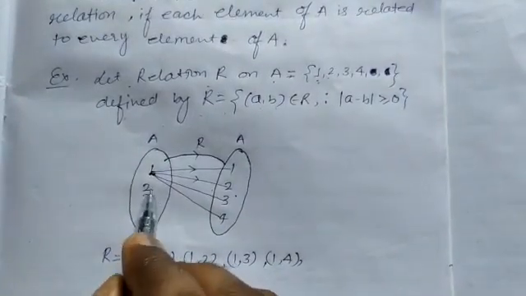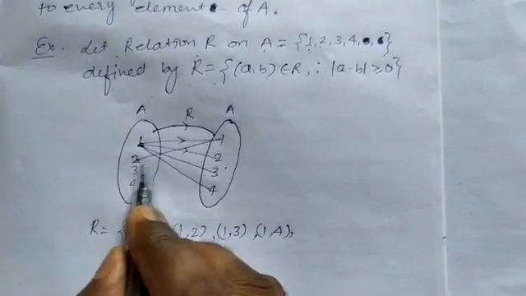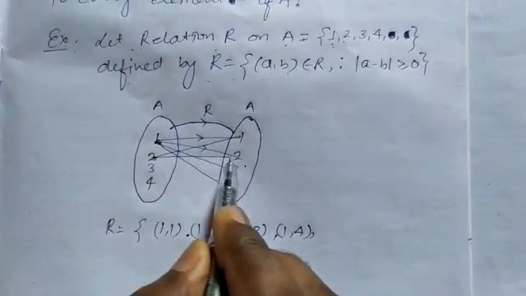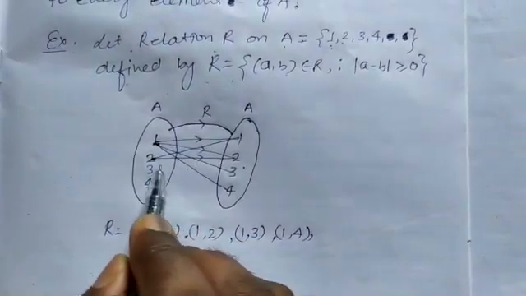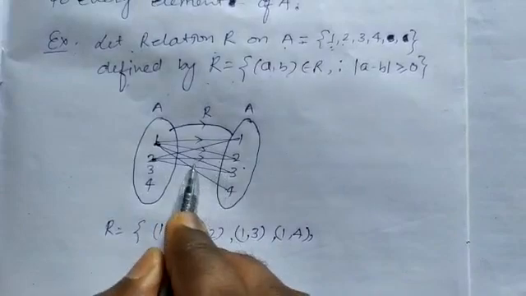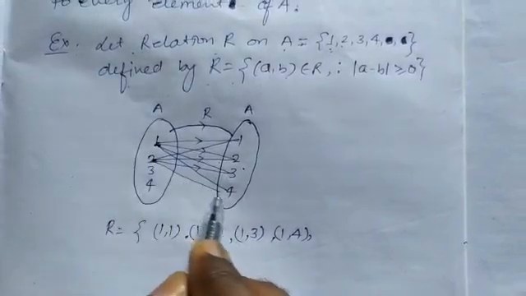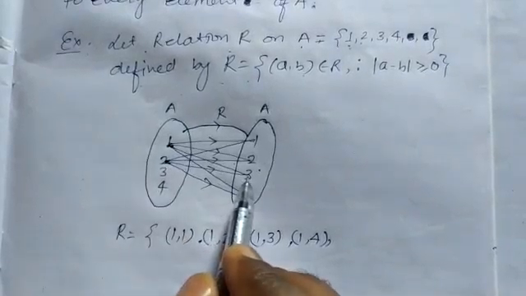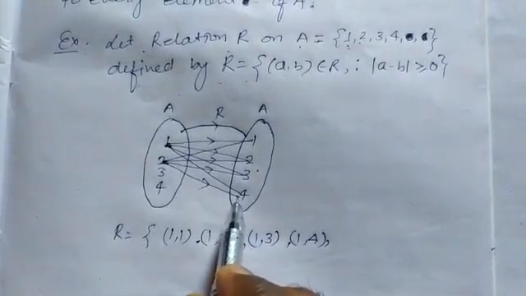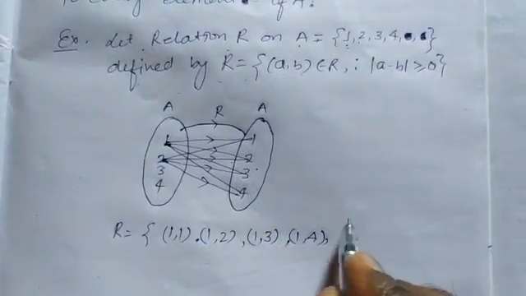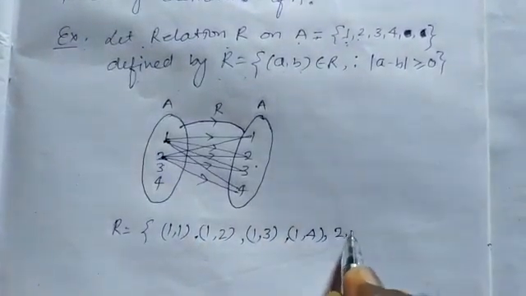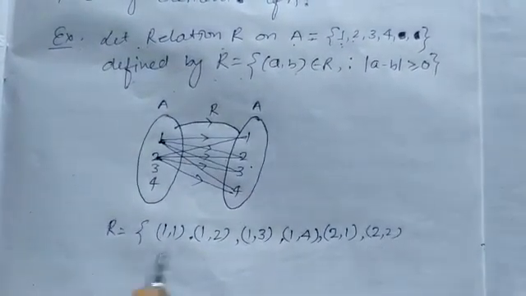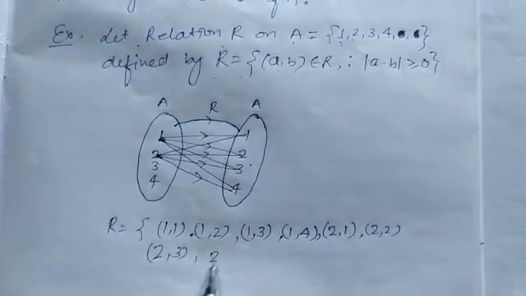and similarly 2 is also related to 1, because the difference of 2 and 1 is always more than 0, and the difference of 2 and 2 is 0. Difference of 2 and 3 is more than 0, and difference of 2 and 4 is more than 0, so the relation is possible. Then we write the relations with 2: (2,1), (2,2), (2,3), (2,4).